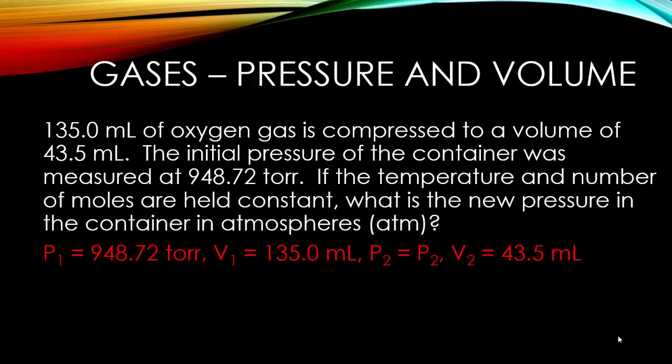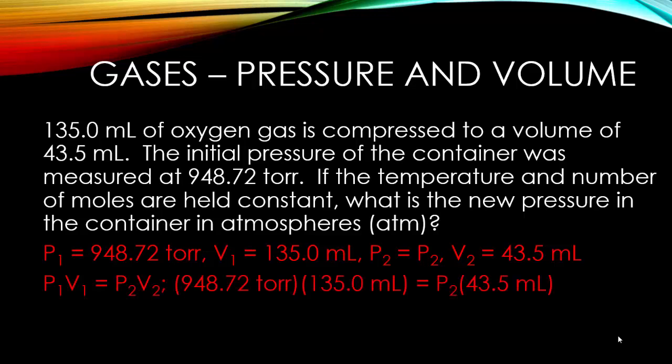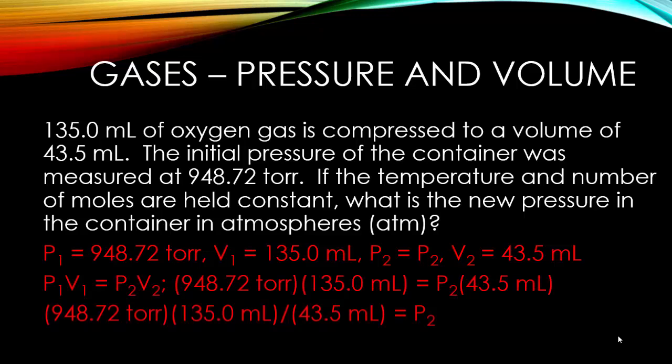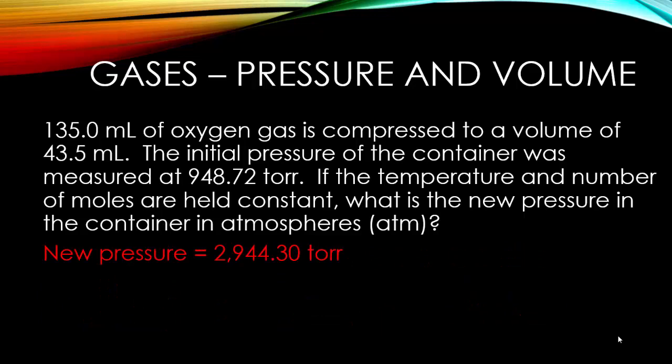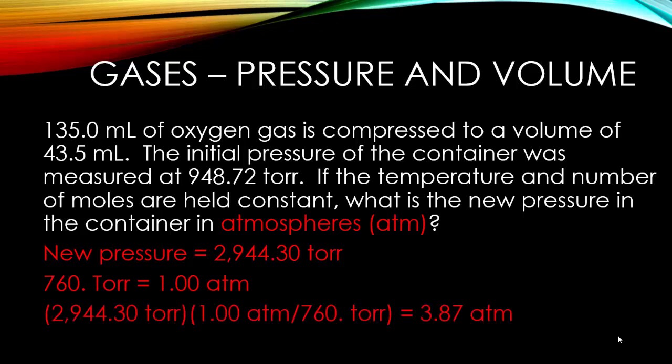How did we get this? Well, we know P1, V1, and V2. But we don't know P2, so we leave that as P2. We know Boyle's law. We plug in the values. We rearrange. When we do this, we get 2,944.30 torr. So we can say that's the new pressure, except that the question says, what is the answer in atmospheres? So now you need to convert from torr to atmospheres. We know that 760 torr equals 1 atmosphere. So we take the 2,944.30 torr, multiply it by 1 atmosphere, divide by 760 torr, and we get 3.87 atmospheres.